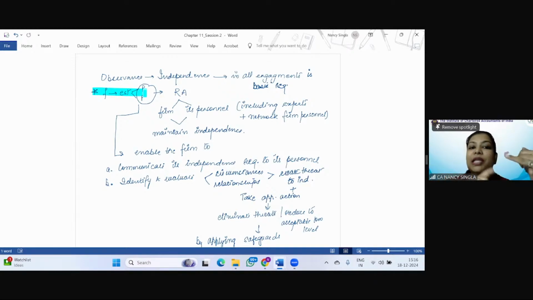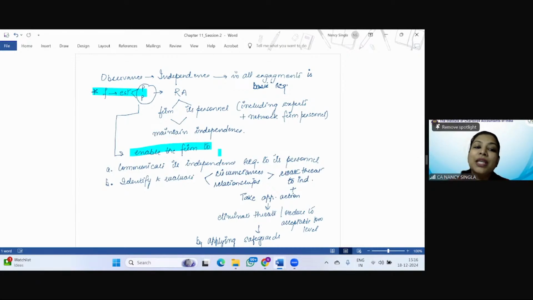The firm, its personnel, including the experts so hired or contracted by the firm, and the network firm personnel should maintain independence, right? And the policies and procedures should be such that they enable the firm to communicate its independence requirements to the personnel. So first of all, communication from the firm to the personnel that these are our independence requirements.